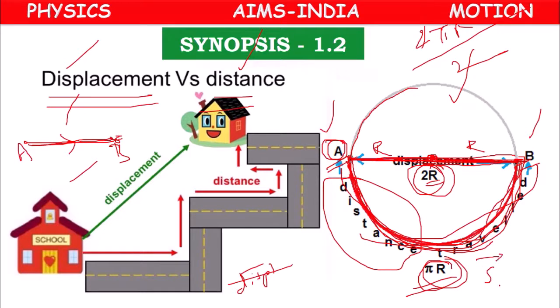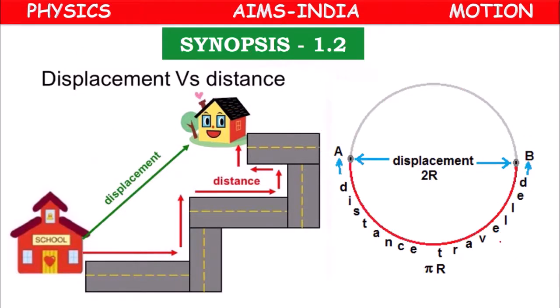S bar means displacement. Displacement is always less than or equal to distance. So these are about distance and displacement, children.